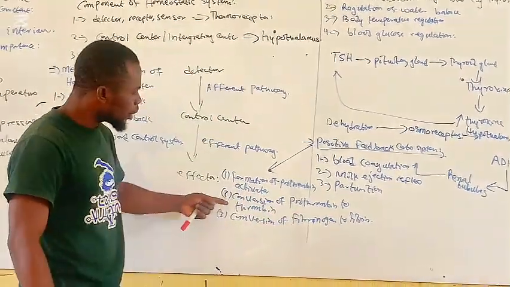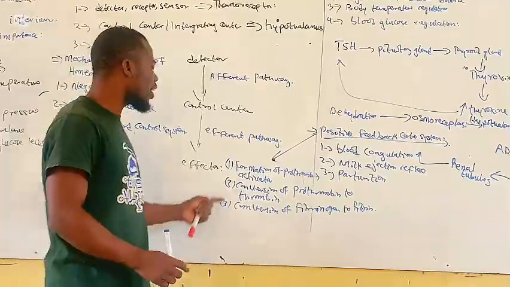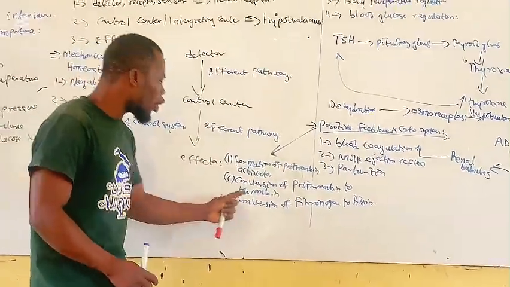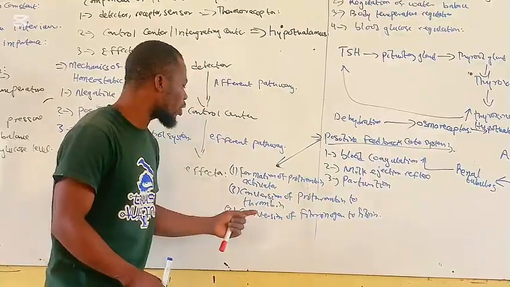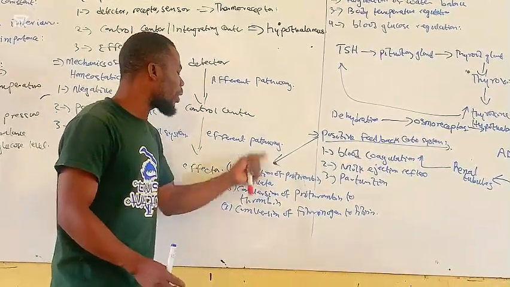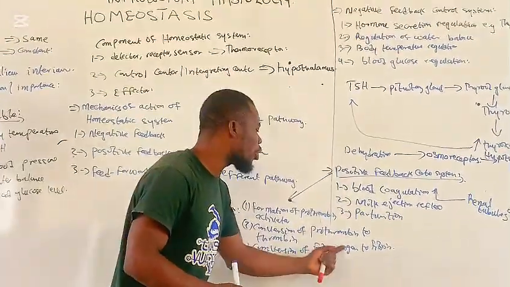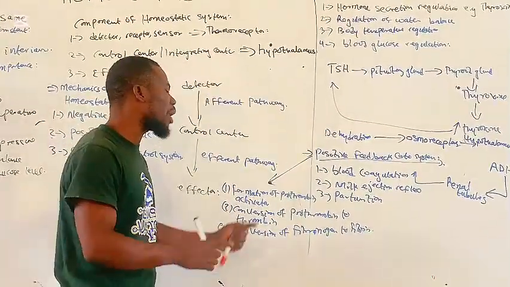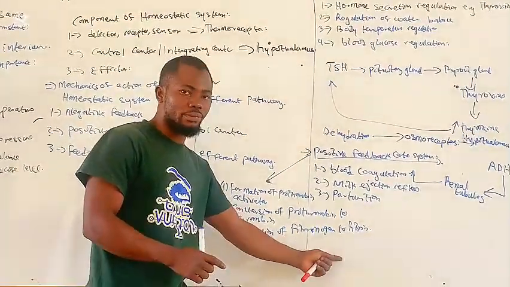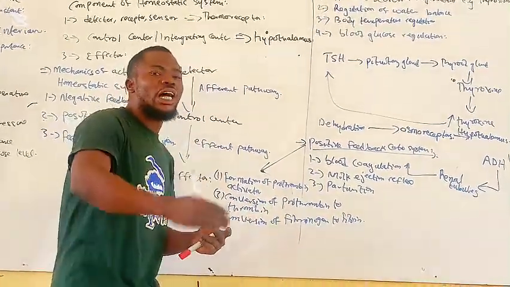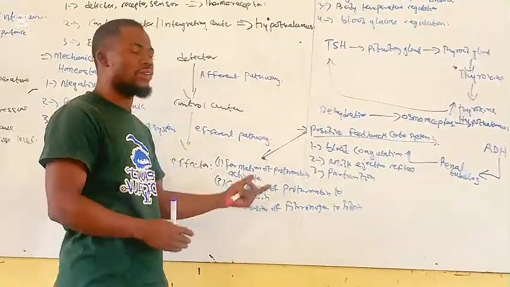Now we should know that this thrombin also accelerates the formation of prothrombin activator. So the more the prothrombin is converted to thrombin, the more prothrombin activator is formed, and at the same time, the more fibrinogen will be converted to fibrin up to the time that the blood will completely clot. So in a positive feedback mechanism, one step will activate another until the end of the event.